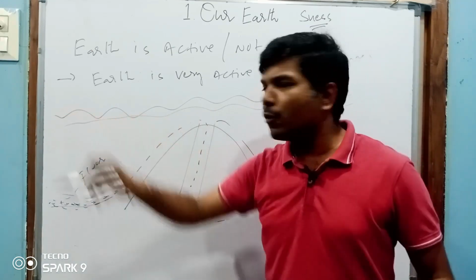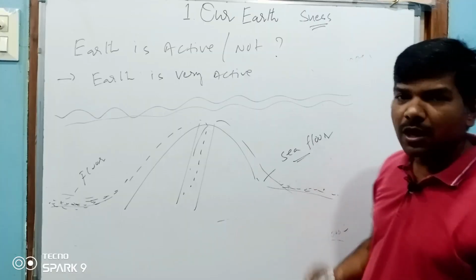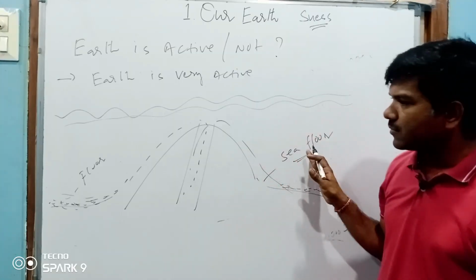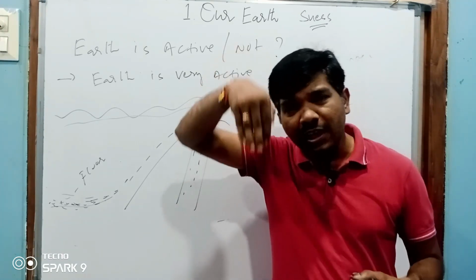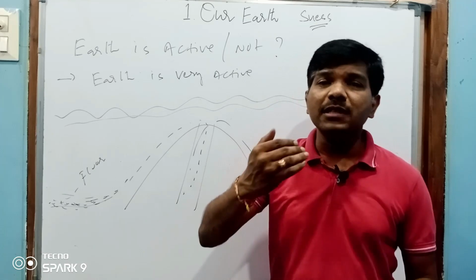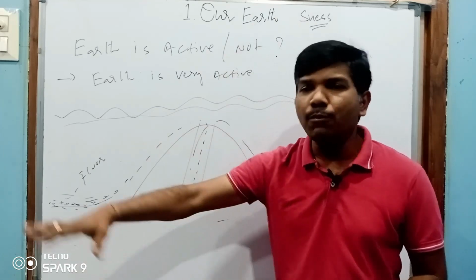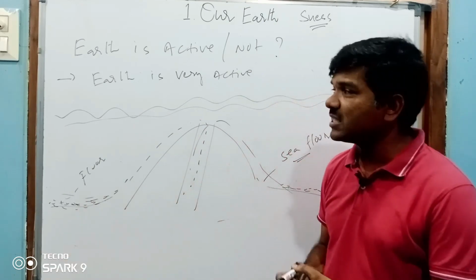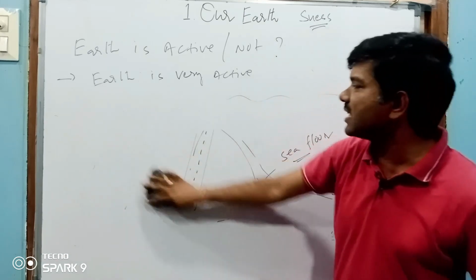Same, if this is the ocean, and the volcano pours, there are so many volcanoes in the Pacific. So many volcanoes are also available inside the ocean. If it pours here, what happens? New sea floor will form. So the earth is still active. Crust parts are entering into the mantle, and some parts from the mantle and core are coming out and pouring on the land. So it is called sea floor. Through this example, we can say that the earth is still active.